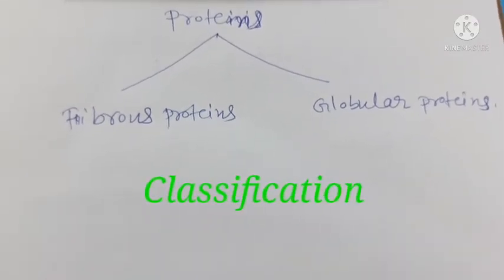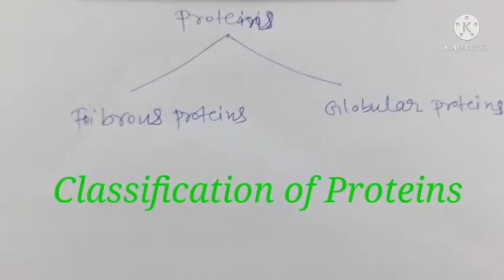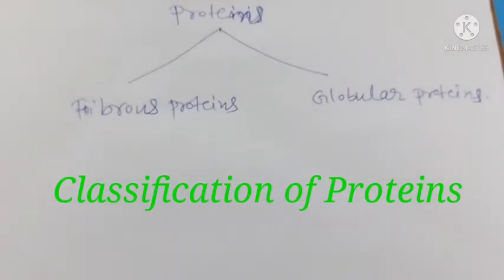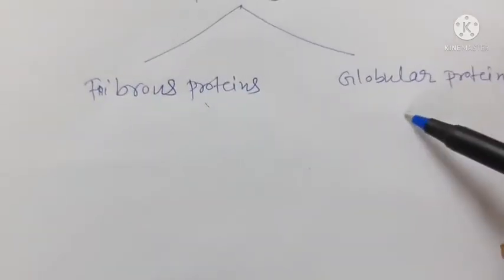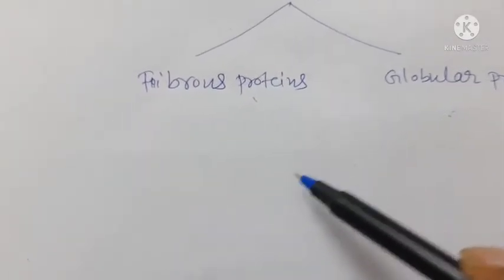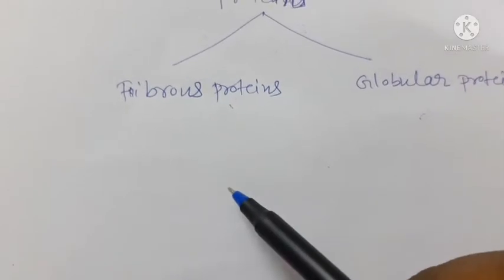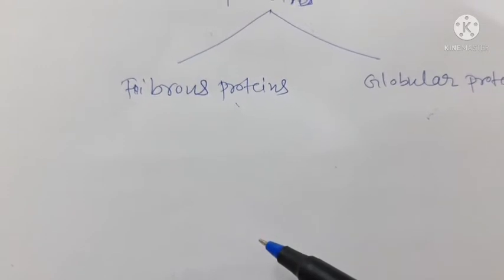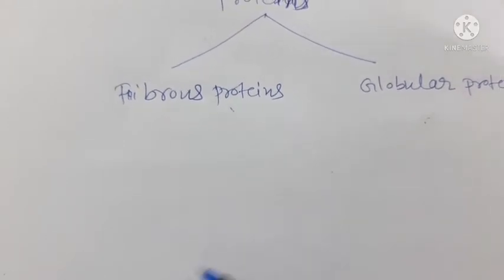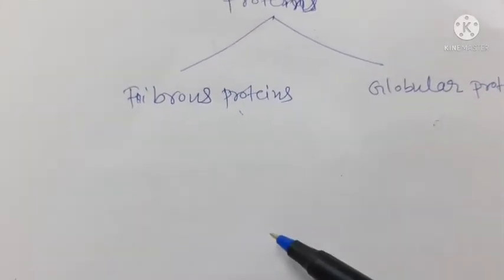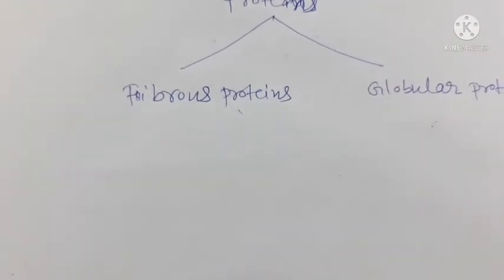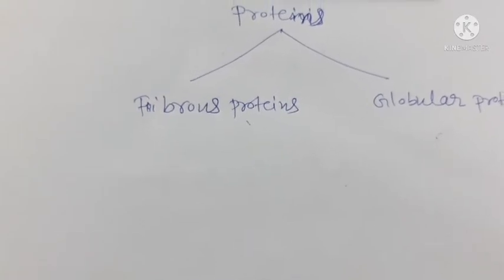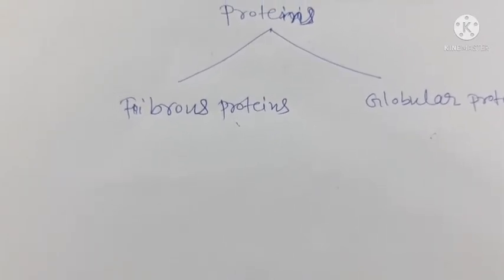Proteins can be classified into two groups on the basis of their molecular shapes. One is called fibrous proteins, another is called globular protein. Fibrous protein means the polypeptide chains run parallel and are held together by hydrogen and disulfide bonds, then the fibrous structure is formed, and such proteins are generally insoluble in water. Some common examples are keratin, present in hair, wool, silk, and myosin, present in muscles.